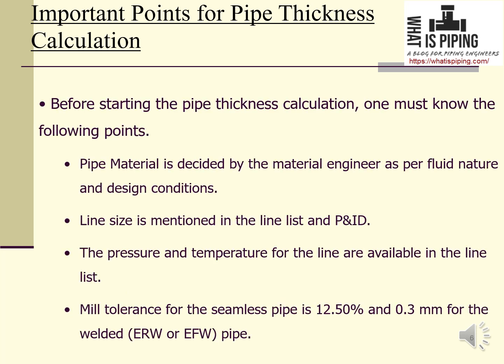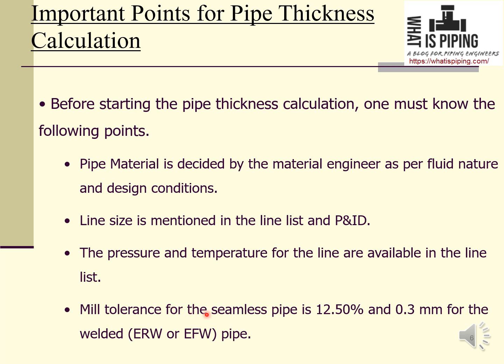Next, pipe material is decided by the piping material engineer, as per the fluid and design conditions. Next, line size will be mentioned in the line list as well as the P&ID, and the pressure and temperature of the fluid service will also be mentioned in the line list prepared by the process team.